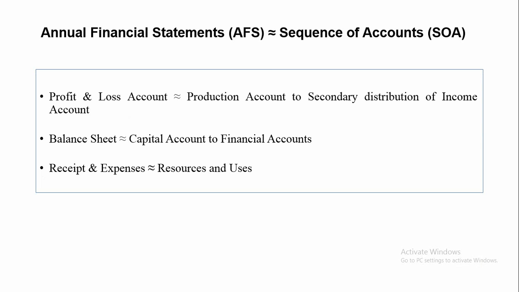In the SOA, the capital account shows the details with respect to man-made assets, inventories, natural assets, intangible assets, etc., followed by change in financial assets.